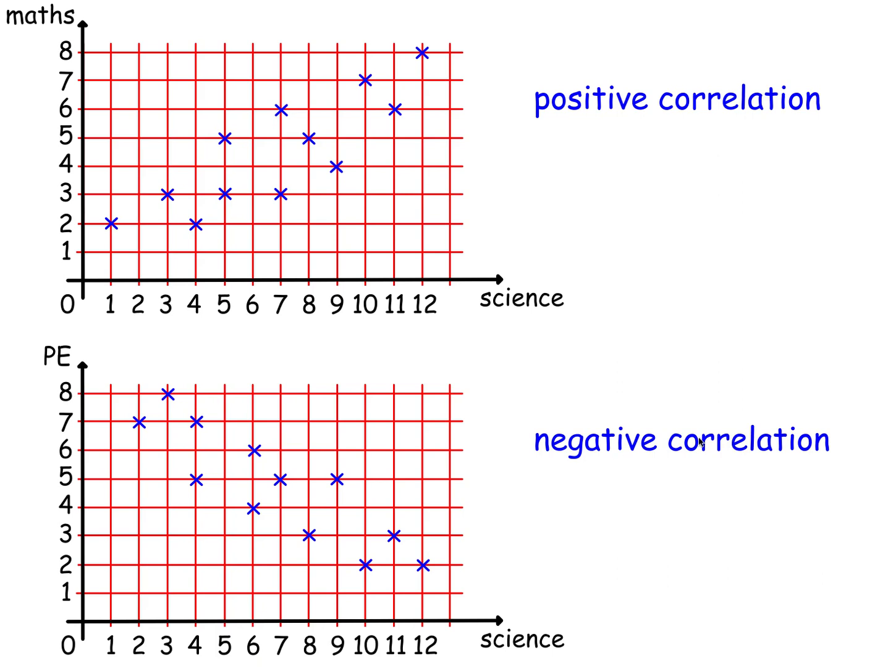Here's a negative correlation. These points seem to lie in a line with a negative gradient, that is, the line's going down the way. This is saying that people who are good at science tend not to be good at PE. People who are good at PE tend not to be good at science. So that's a negative correlation. So a positive gradient here, a negative gradient here.